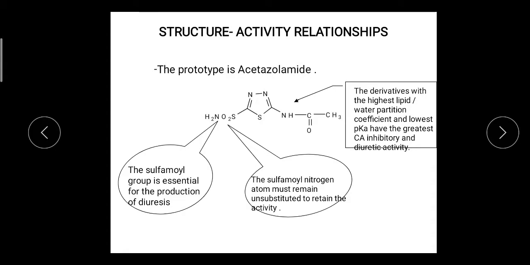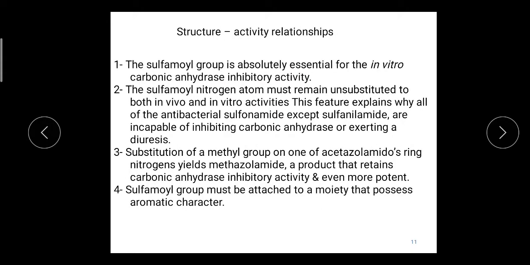On this nitrogen there is a substitution of a methyl group. The sulfonamide group must be attached to a moiety that possesses aromatic character. The sulfonamide group should be attached to the aromatic ring system, and only then it shows the carbonic anhydrase inhibition activity. So this is the SAR of the first class, the heterocyclic compounds.